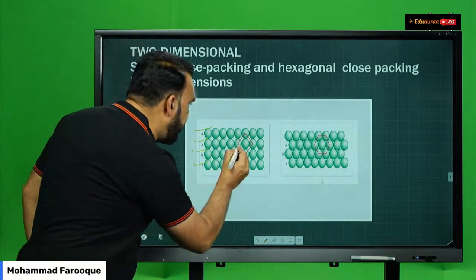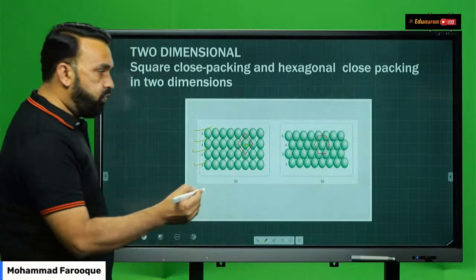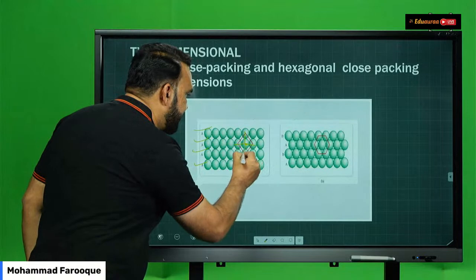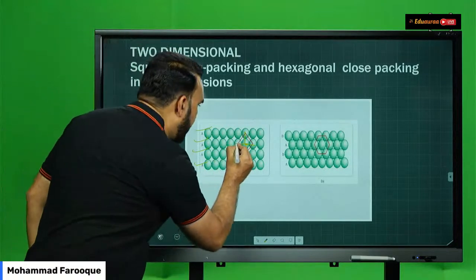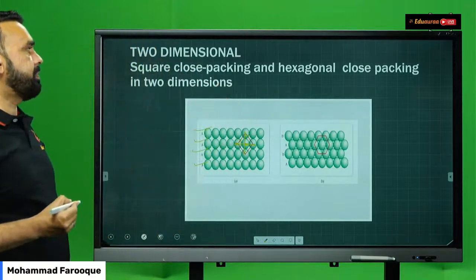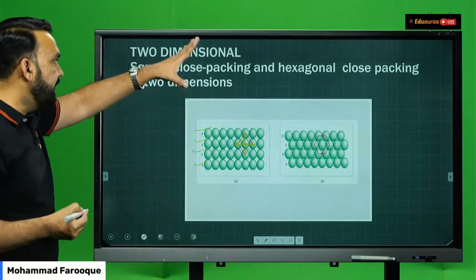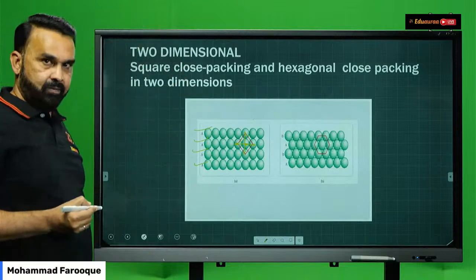Because if you consider any one, you see that there are 4 surrounding neighbors which are equidistant. When you join the centers of these 4, it forms a square. Correct? So this is linear, one on top of the other.